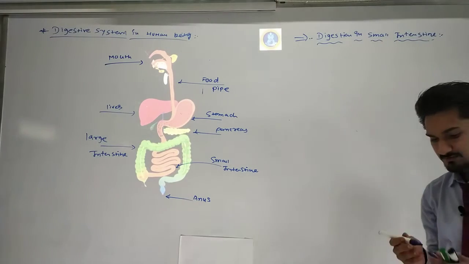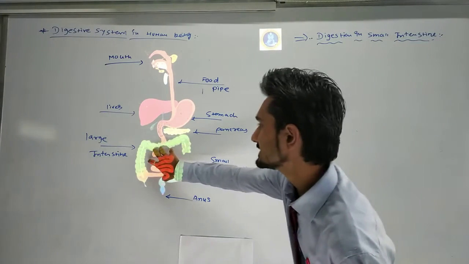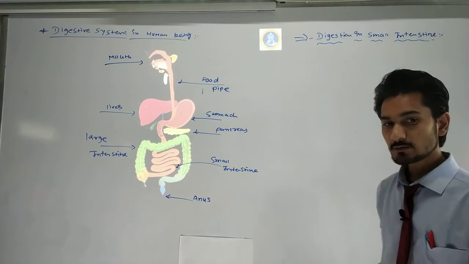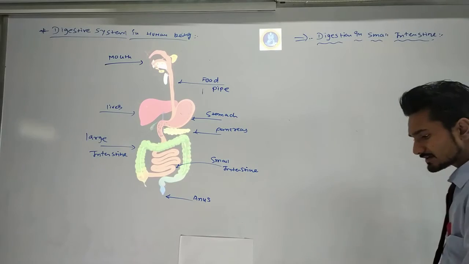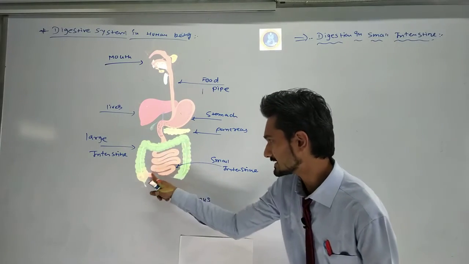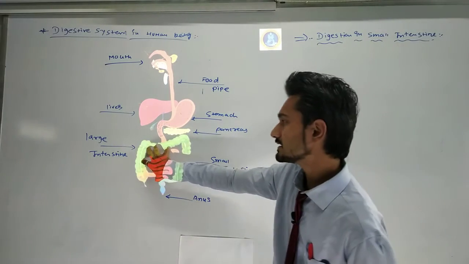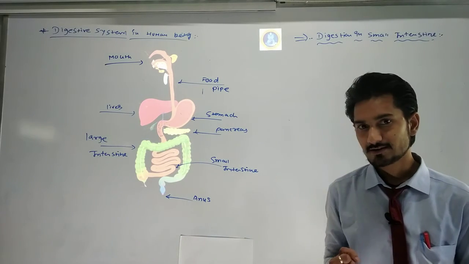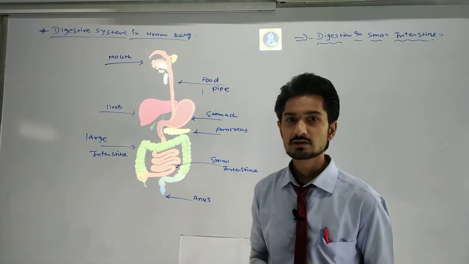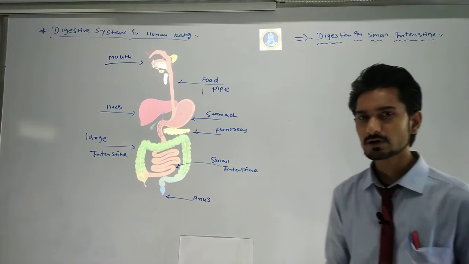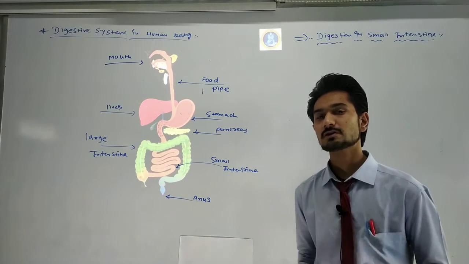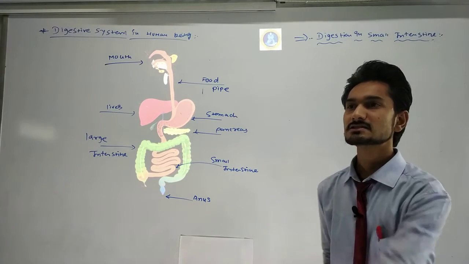Now, first we need to understand the small intestine's size in herbivorous and in carnivorous. There are different kinds of size. The small intestine will be very much shorter in the herbivorous. We know very well what the herbivorous are and what the carnivorous are.